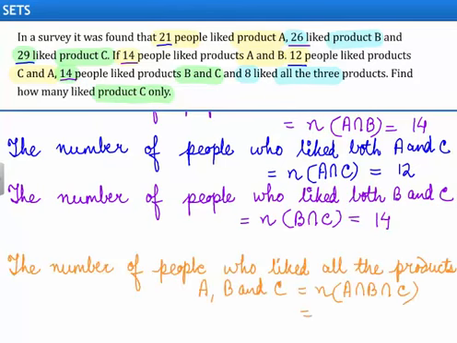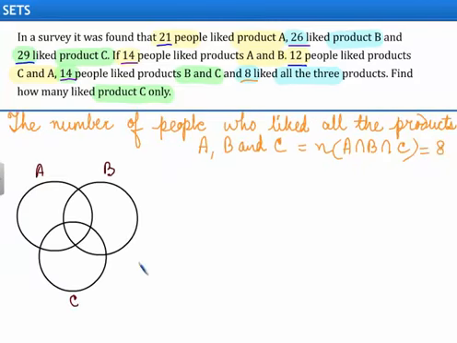And the number of people who liked all the 3 products A, B and C will be given by N of A intersection B intersection C, and that is given as 8. And now we will represent the given information in the form of a Venn diagram. So here we have a Venn diagram which represents the sets A, B and C. So this circle represents the set A, this circle represents the set B, and this circle represents the set C.